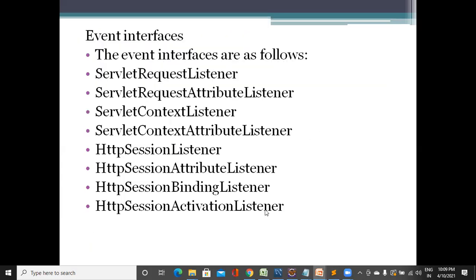And what are the listener interfaces we have? ServletRequestListener, ServletRequestAttributeListener, ServletContextListener, ServletContextAttributeListener, HttpSessionListener, HttpSessionAttributeListener, HttpSessionBindingListener, HttpSessionActivationListener. So this is about events and listeners.